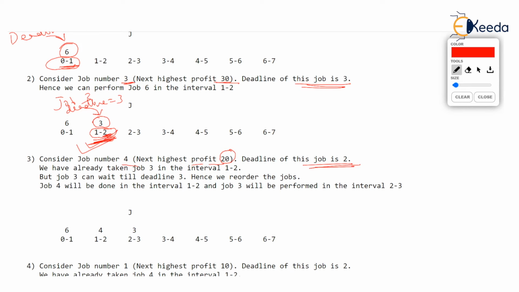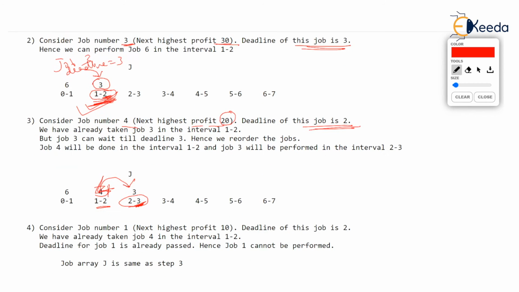Here comes the reordering of the jobs. So what we have done is, here we had performed job 3. Actually we have put it from 2 to 3, isn't it? And job 3 has a deadline 3, so it can be performed over here. And then job 4 was done between 1 to 2. I hope you are understanding the reordering of the jobs.